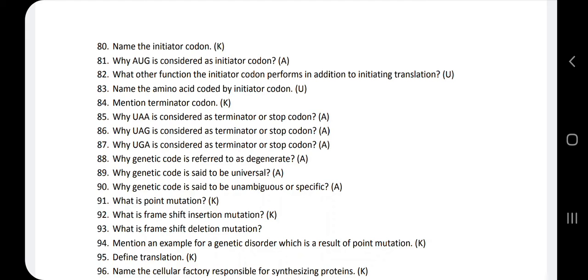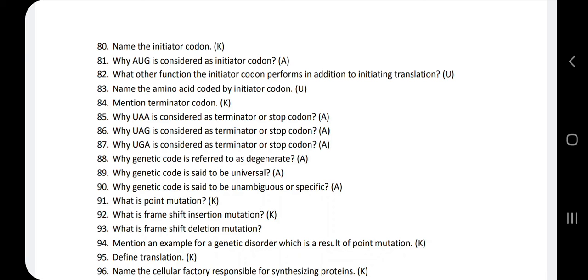So what are those terminator codons? 3 terminator codons are there. What are those? UAA, UAG and UGA. So these 3 codons are said to be nonsense codons and they are considered as terminator codons. Why are they called terminator codons? Because they terminate the process of translation.